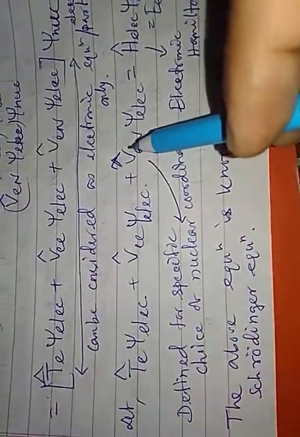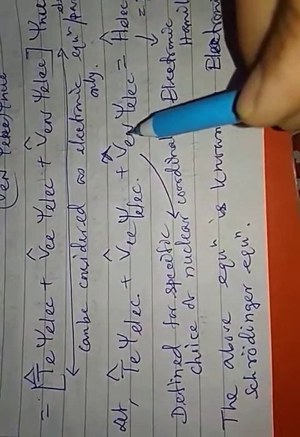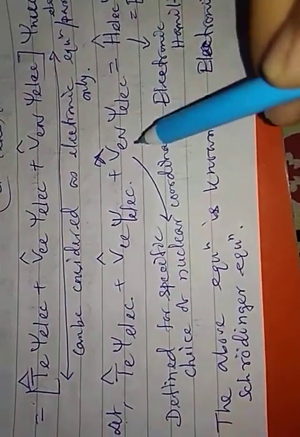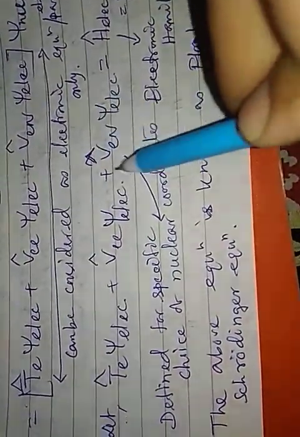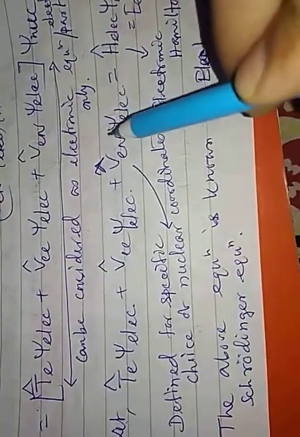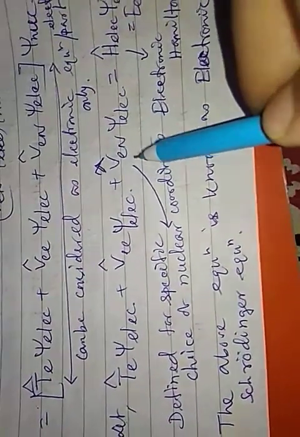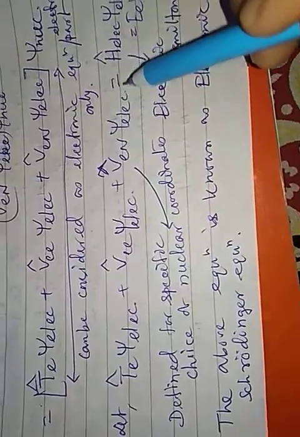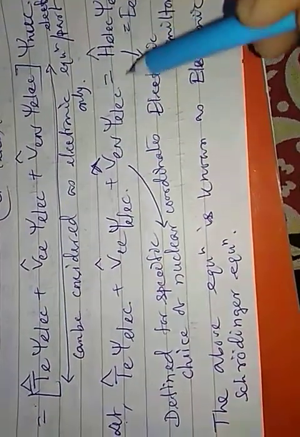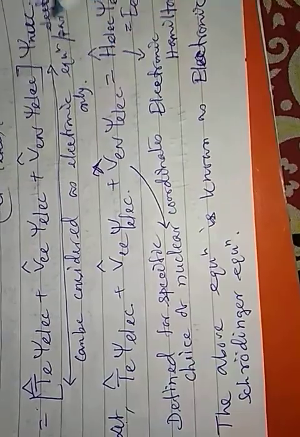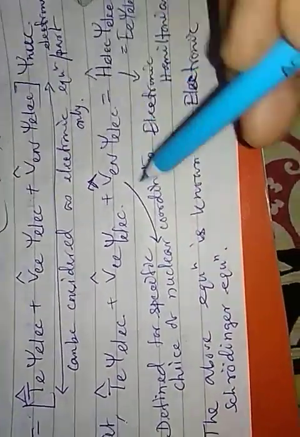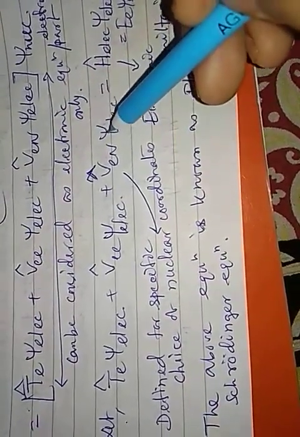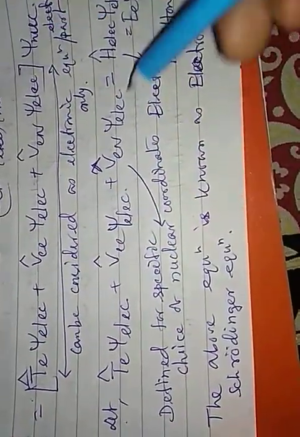So we can have such an electronic equation for fixed nuclear coordinates. My nuclear coordinates are fixed, then I can vary the electronic coordinates. I can have the same Schrodinger equation, but with a set of energy values. If I change the nuclear coordinates to another set, then I have another energy value.